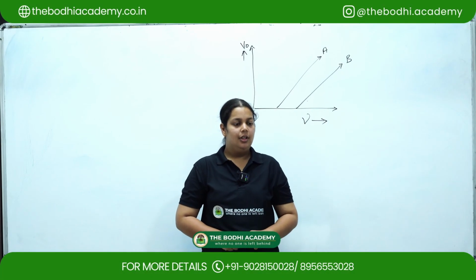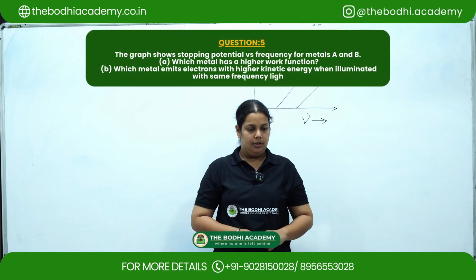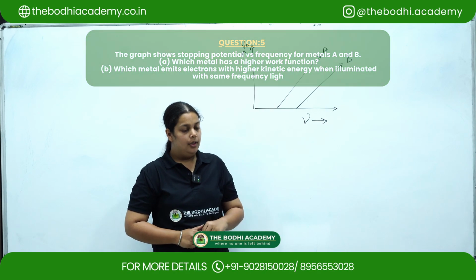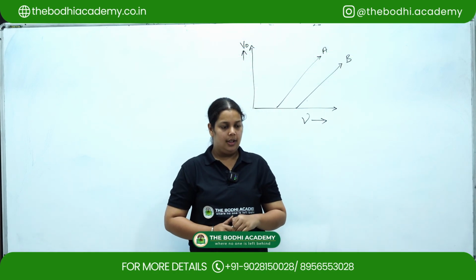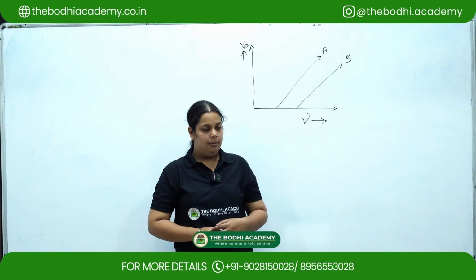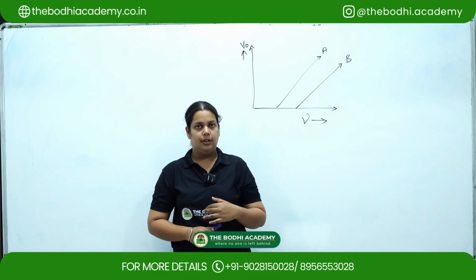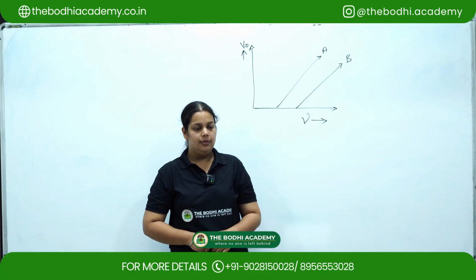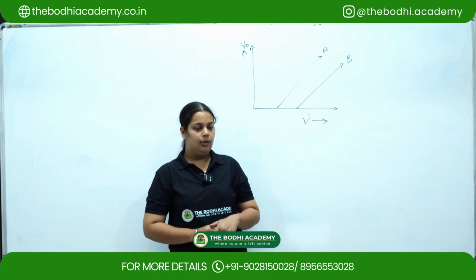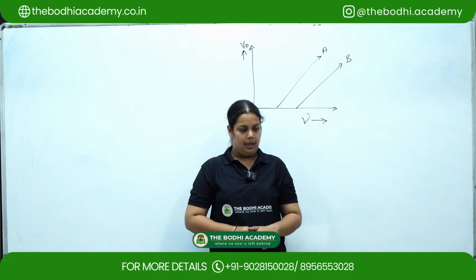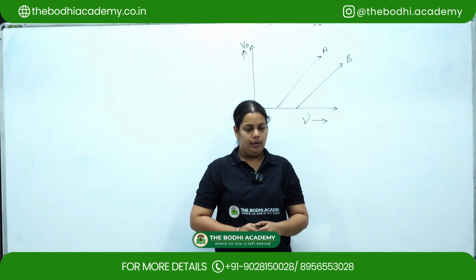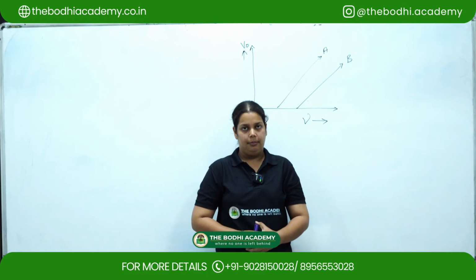Coming to the next question, the figure shows the stopping potential V₀ versus the frequency ν graph for the photoelectric emission from two metals A and B. Which metal, A or B, has a higher work function? Metal B has a higher work function because it has a higher threshold frequency. And which metal, A or B, will emit electrons with higher kinetic energy when light of the same frequency is incident on them? Metal A will emit electrons with higher kinetic energy when light of the same frequency is incident on them.